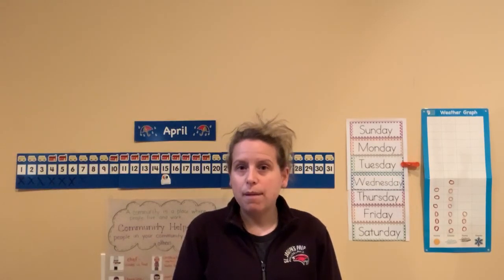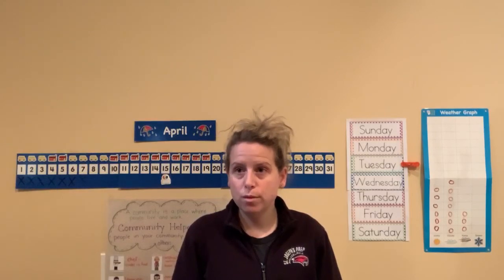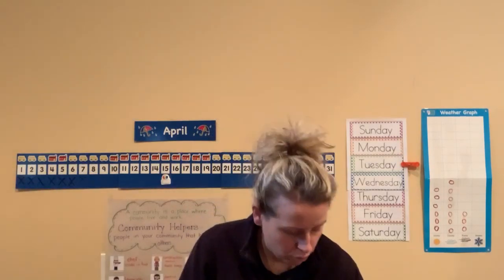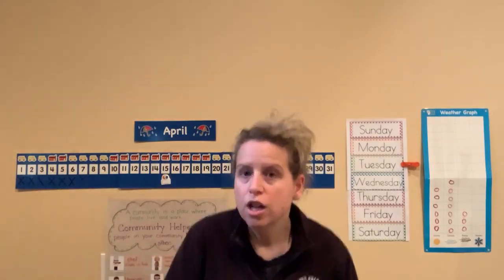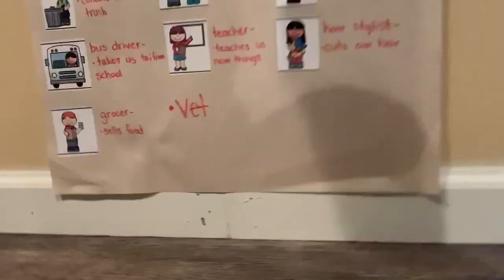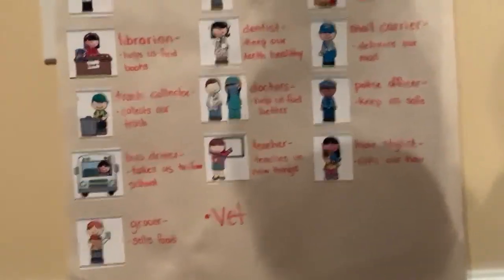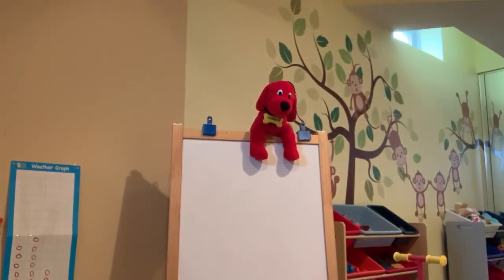Yesterday, I had asked if anybody could think of some new community helpers. Your parent could text in to write some new ones on our chart. So Valentina came up with a community helper. Her community helper is a vet. And a vet, we already know, is who? What does a vet do? Good. A vet takes care of animals when they're not feeling good. So that is another type of community helper.